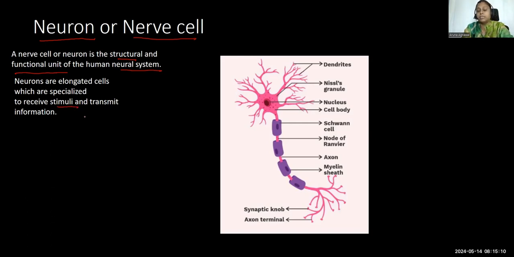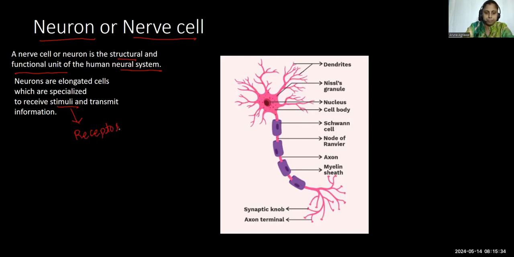Now the question is, what is a stimulus? A stimulus is any kind of change in our surroundings to which our body gives a response, right? Stimuli are received by a special type of cells in our body which are known as receptors.